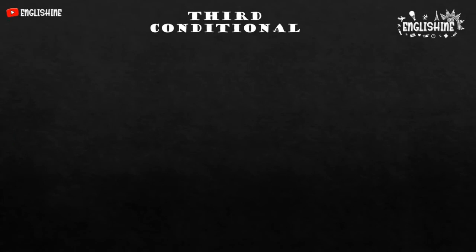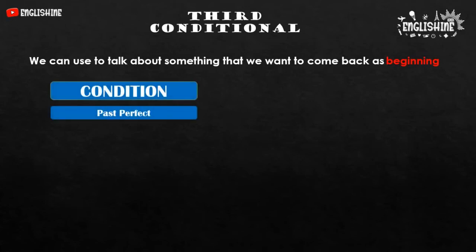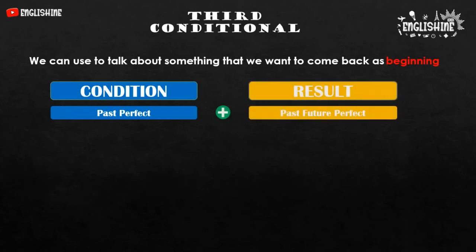In the third conditional, we can use the condition as a beginning when we talk about something that we want to come back to. You can see the examples here. Remember, the condition is using past perfect and the result is the past future perfect.